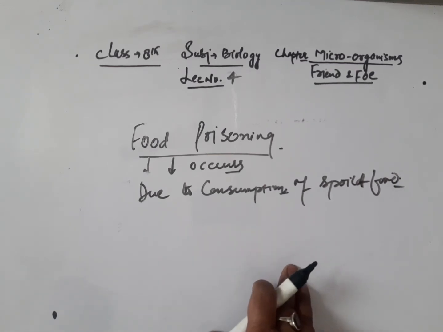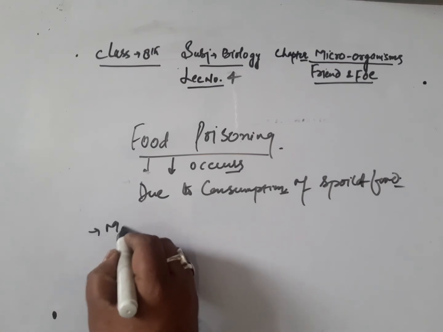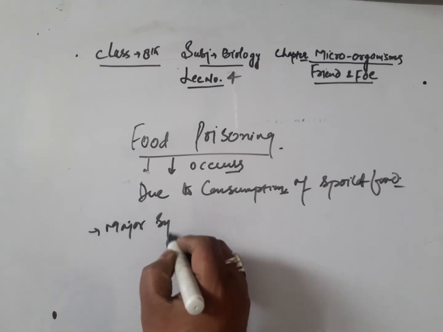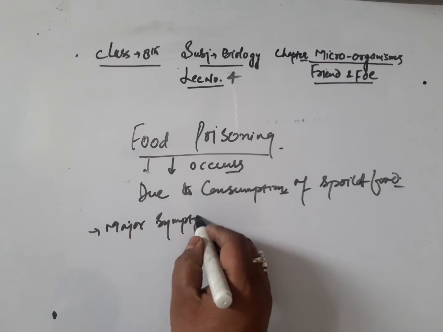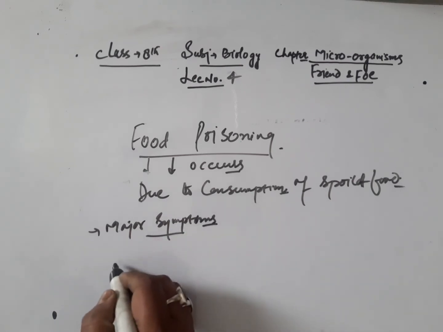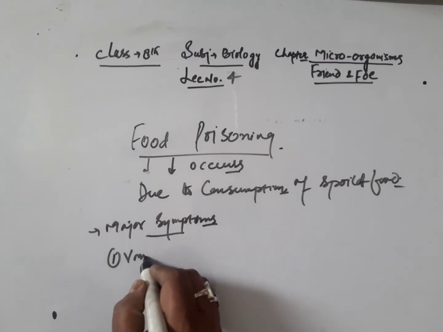So, the major symptoms of food poisoning: what will be the major symptoms if a person is suffering from food poisoning? Number one, there will be vomiting.